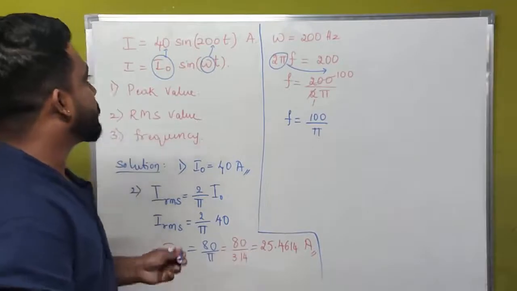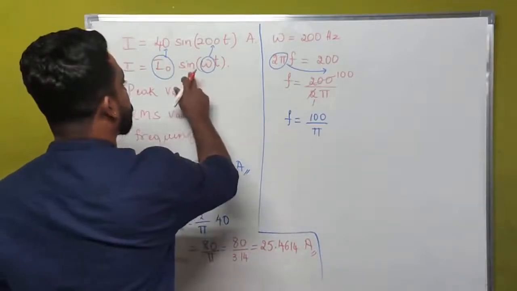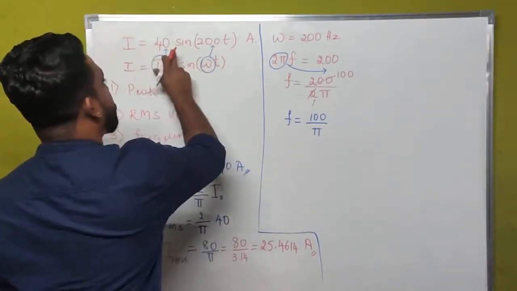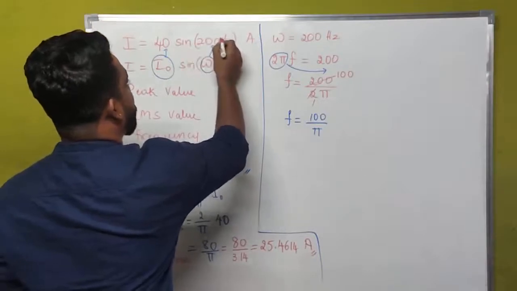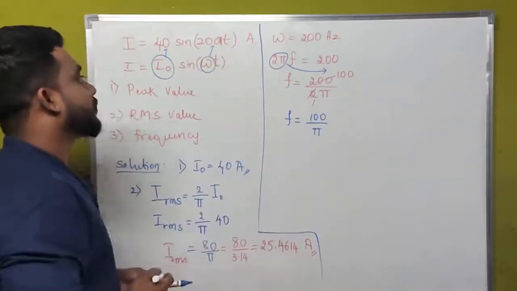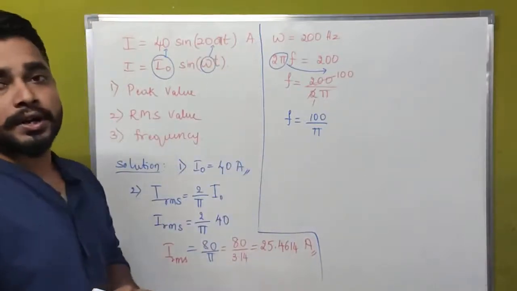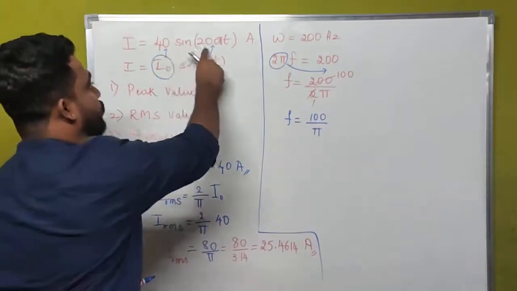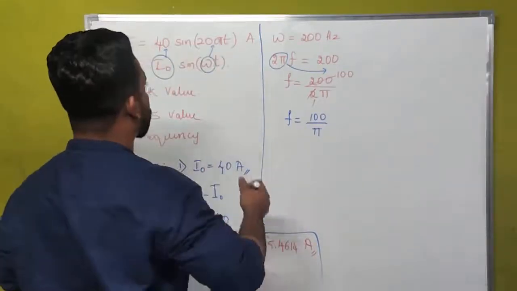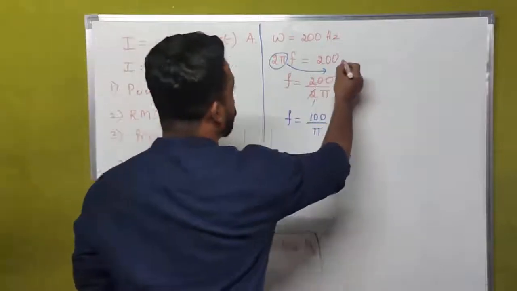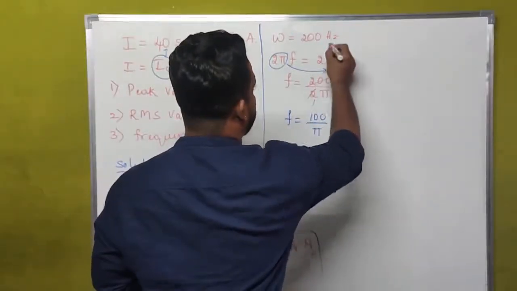Sorry, I made a mistake here. The value of current is 40 sine 200 pi t, not only 200 t. Therefore, the value of omega is equal to 200 pi here.